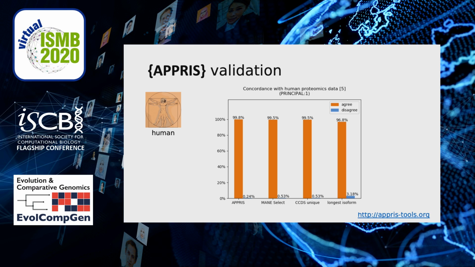The technique of choosing the longest isoform as representative is also included as a baseline method. Orange bars represent percent agreement with proteomics data, while blue bars show levels of disagreement. As you can see, levels of agreement are very high between APPRIS principal isoforms, MANE Select transcripts, and transcripts having unique CCDS.